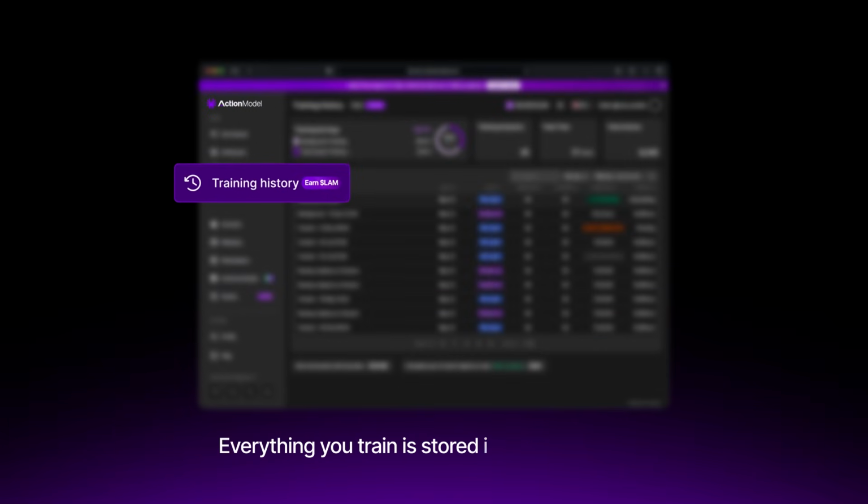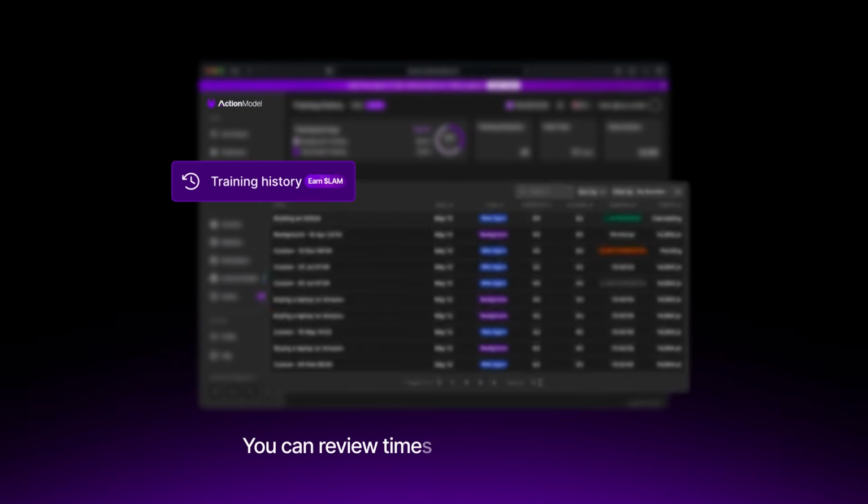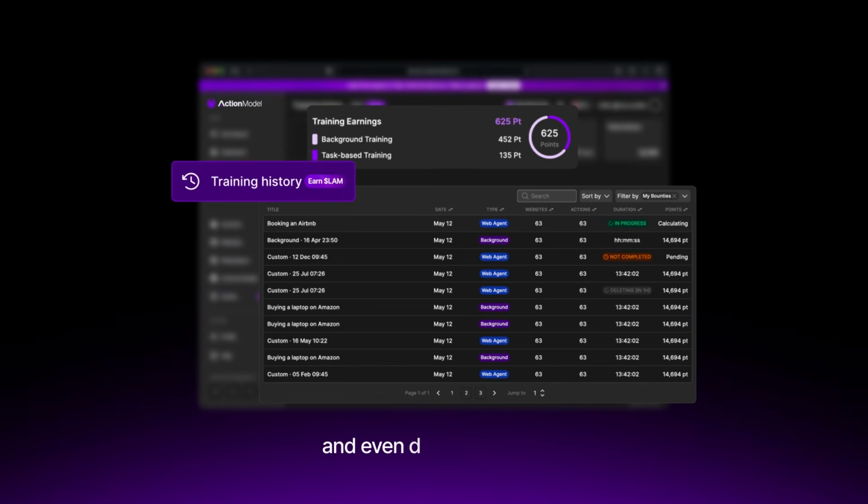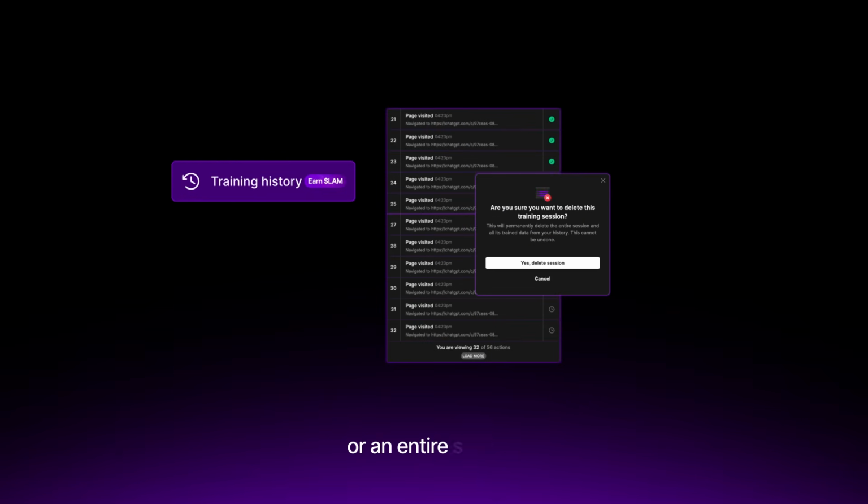Everything you train is stored in your dashboard. You can review timestamps, points earned, and even delete any step or an entire session, knowing it's permanently erased.